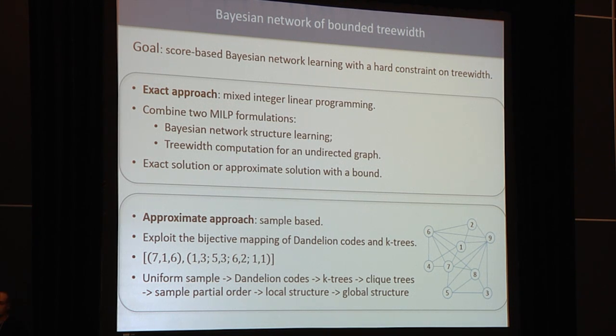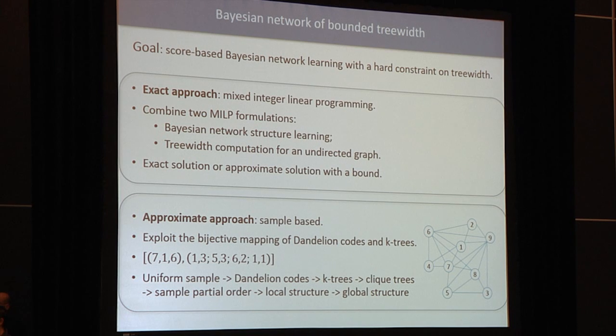To scale up to larger domains, we present our second approach, which is based on uniformly sampling k-trees. A k-tree is the maximal graph with a treewidth k, which means no more edges can be added without increasing its treewidth. To efficiently sample a k-tree, we take advantage of the bijective mapping between k-trees and the so-called dandelion codes. Here is an example of a dandelion code and its corresponding 3-tree with 9 nodes.